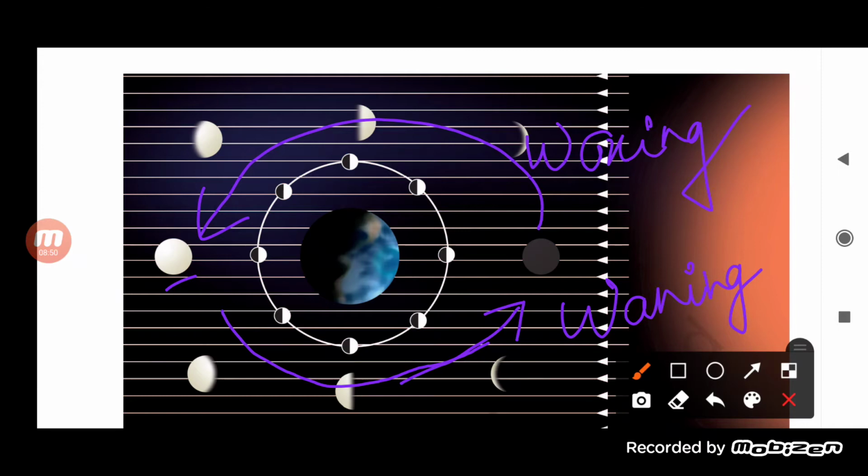Actually it is because of the revolution of the moon around the earth that makes the moon appear as if changing shape in the sky.